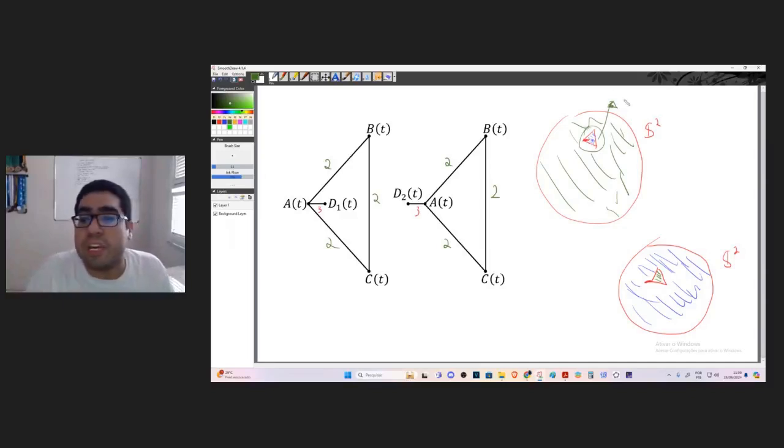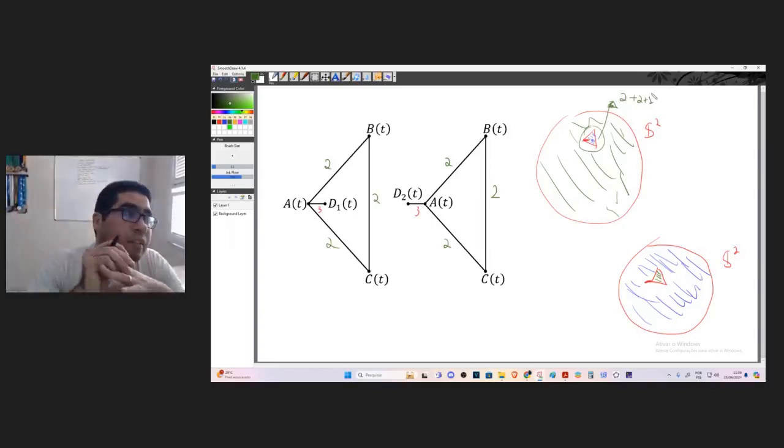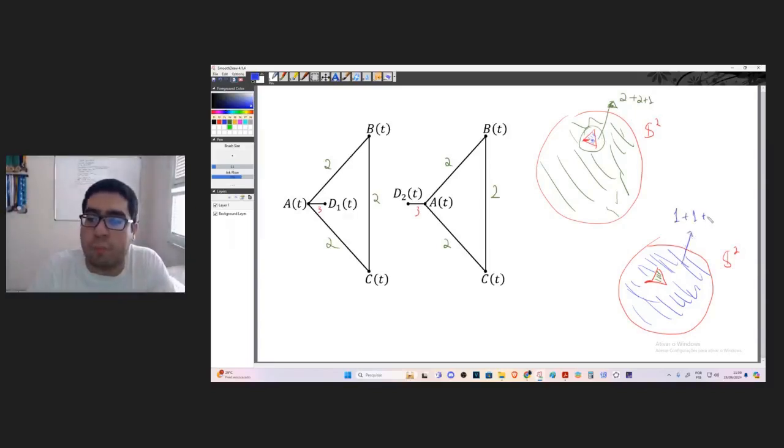So the speed here is equal to 2. Actually, it's 2 plus 2 plus 1, because we must consider the volume growth of this cone, the cone over its link, the horn. But this one here has speed 1 plus 1 plus 1. Since they have different speeds, you cannot have a bi-Lipschitz map sending this blue region to this bigger blue region here. So they are not ambient bi-Lipschitz equivalent.